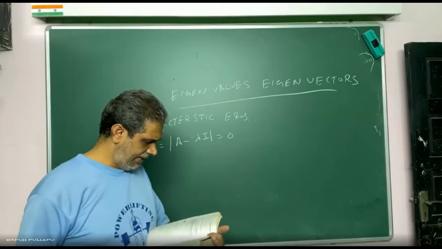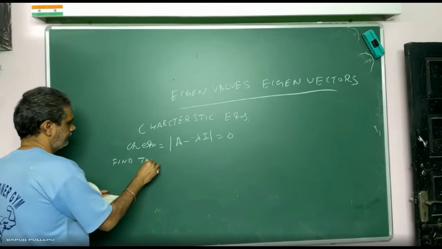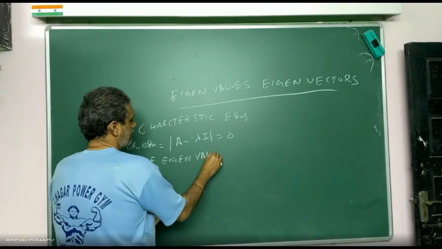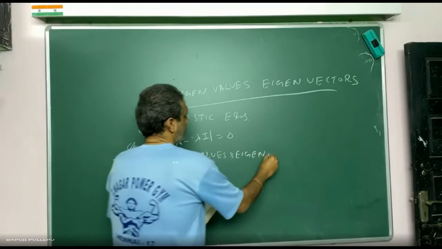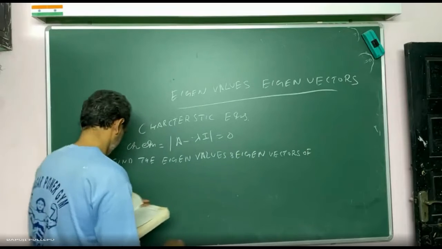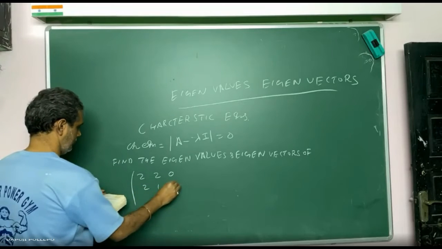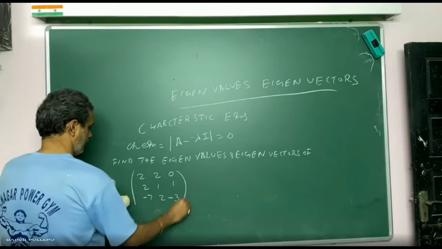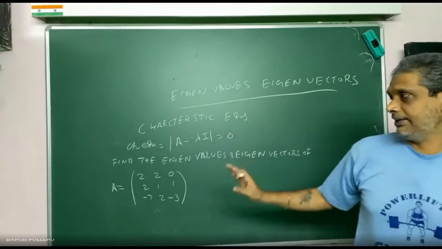Note down the question: find the eigenvalues and eigenvectors of the given matrix A.